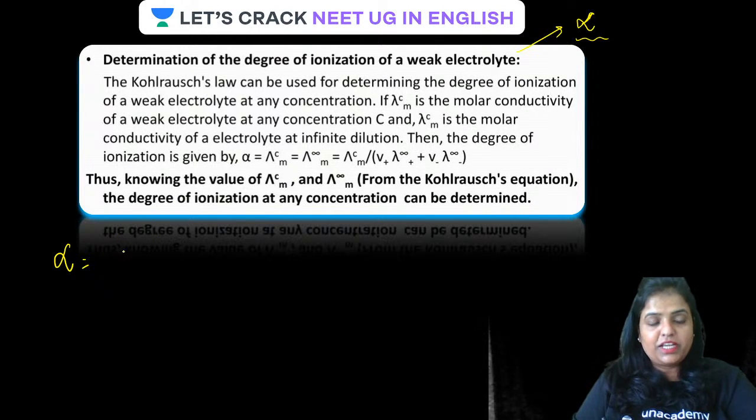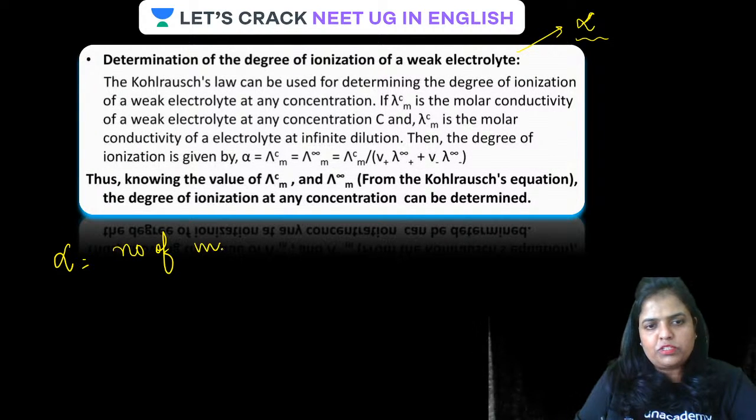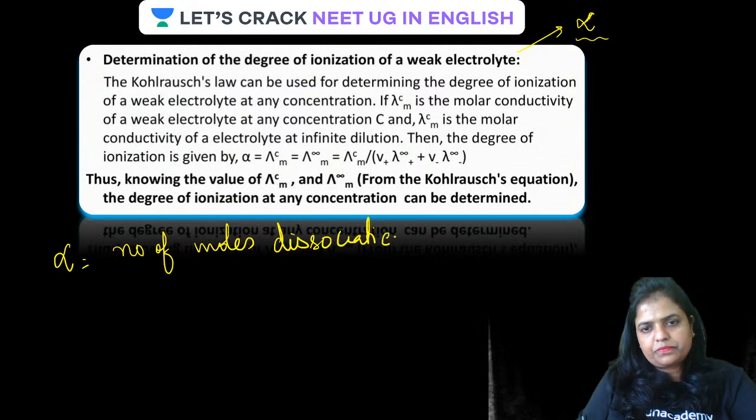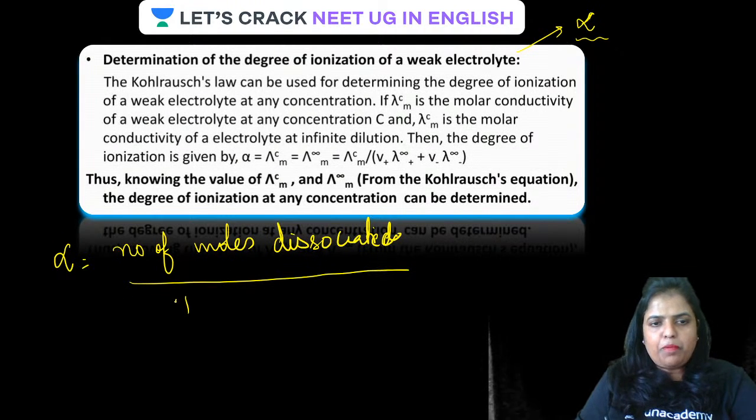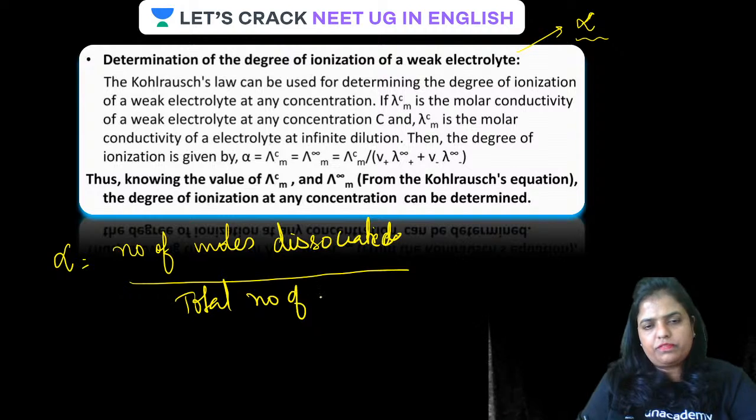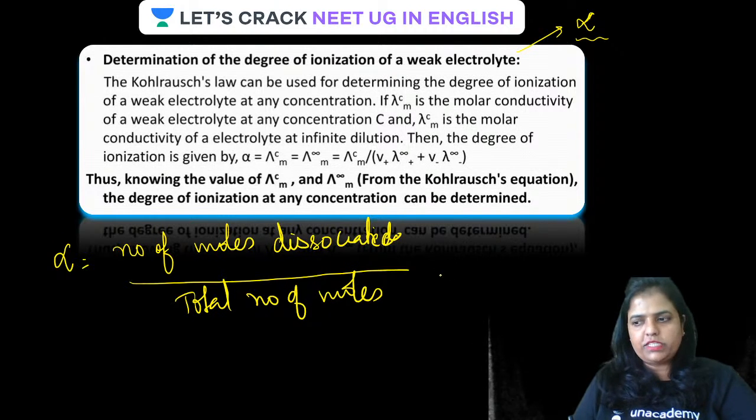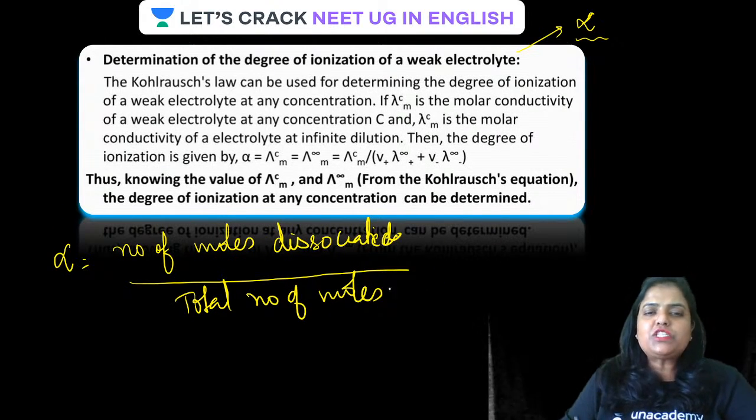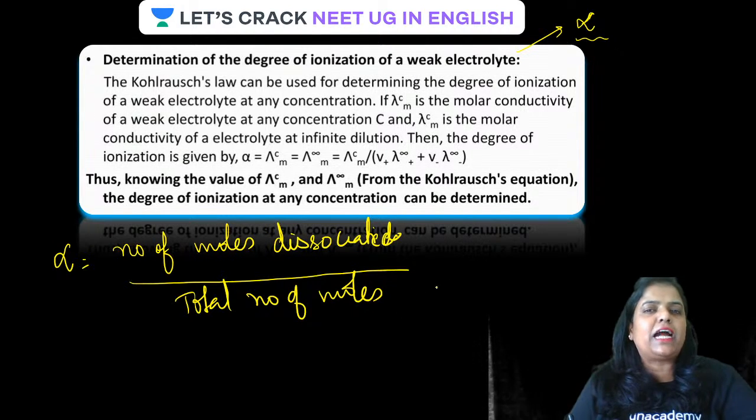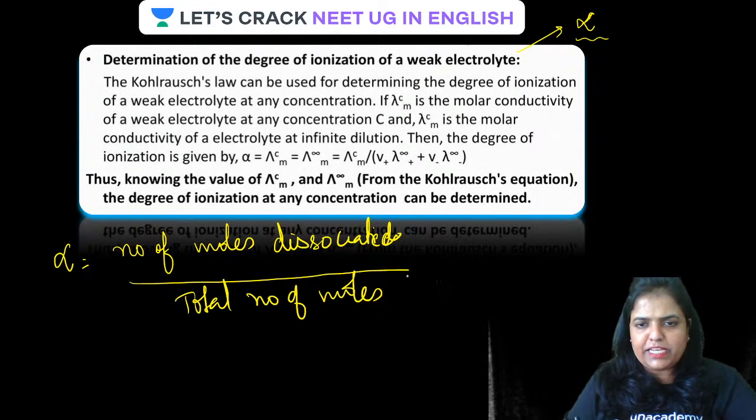So, alpha is what, guys? Degree of dissociation. Alpha is degree of dissociation means what? How is it related to the number of moles dissociated upon total number of moles? Yes, it is directly proportional to the number of moles dissociated upon total number of moles taken. All done, guys. Now guys, total number of moles and conductivity at infinite dilution are directly proportional.